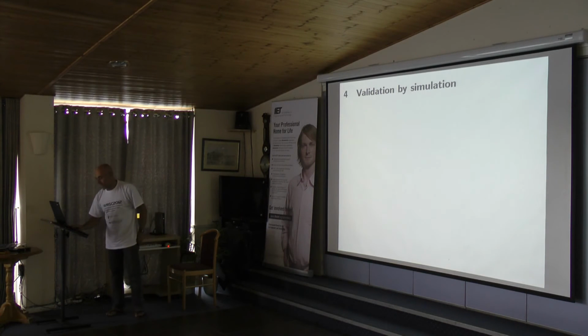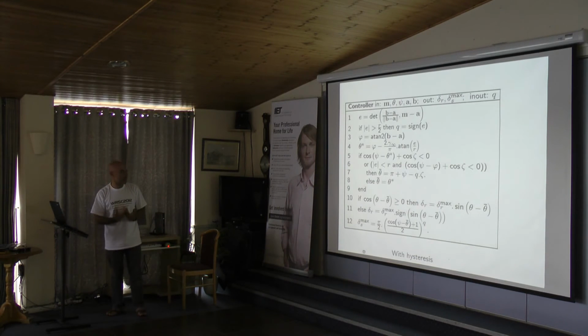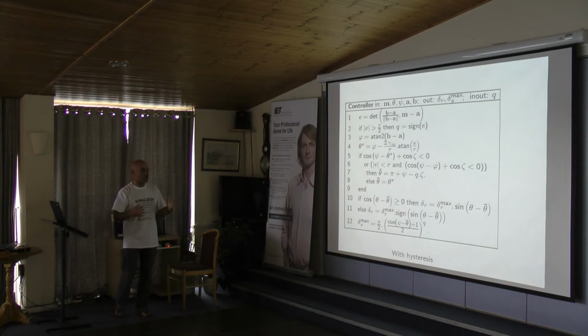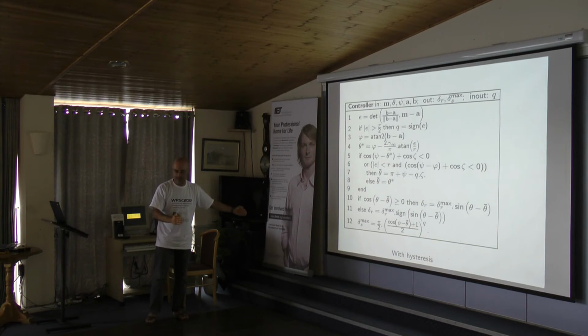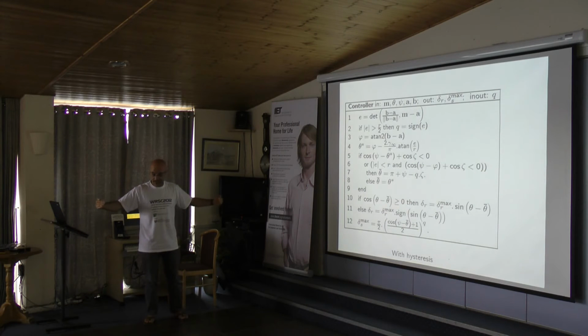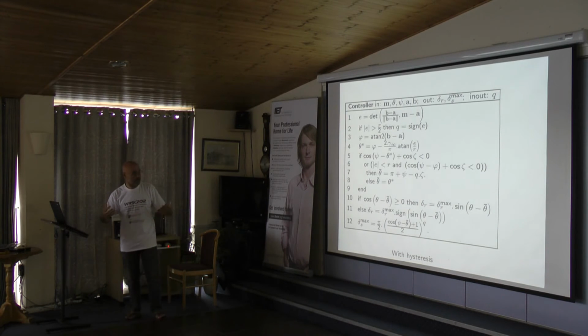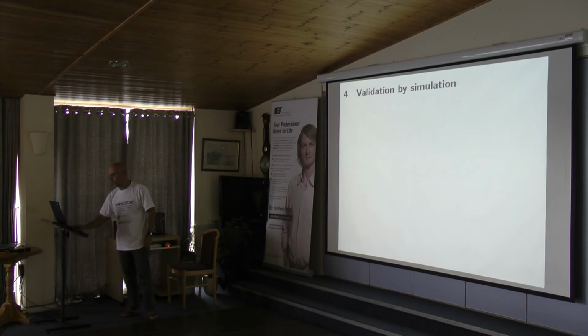So now, how can I prove that for all feasible wind, my vector field will have some given properties? The property I want is to enter inside a corridor. The width of the corridor is 50 meters on the right, 50 meters on the left. So I want to prove that my differential equation, or my vector field, will always enter it for any wind. So there are two possibilities. First, by simulation.